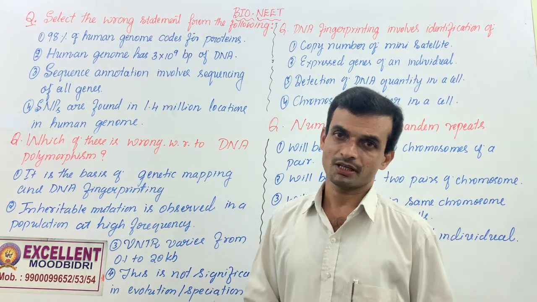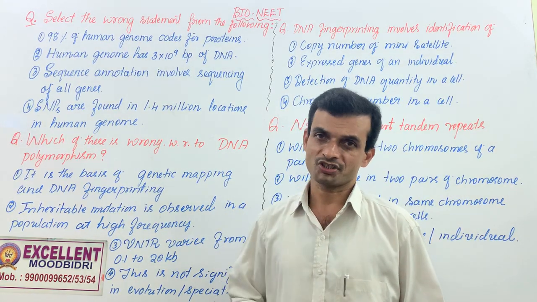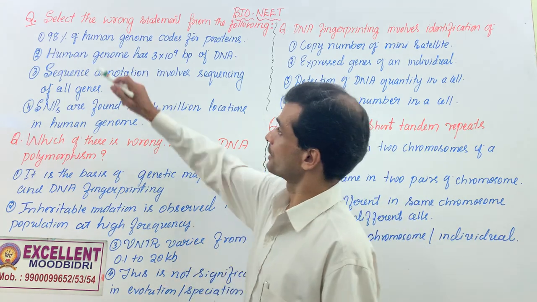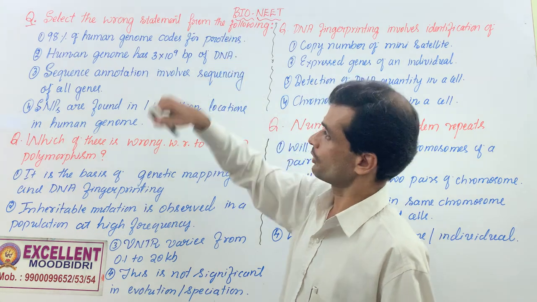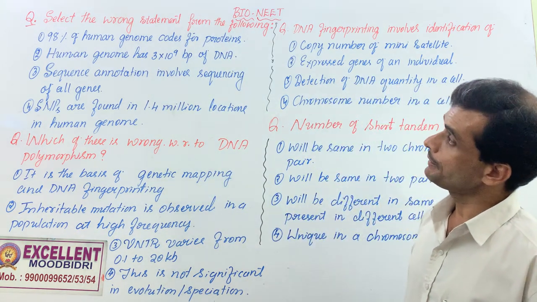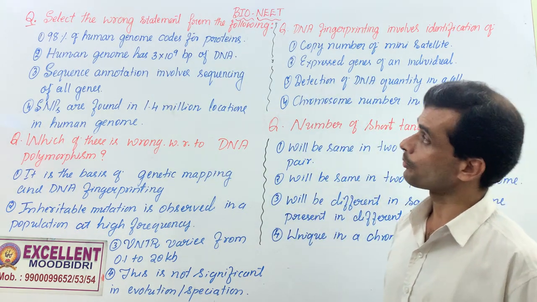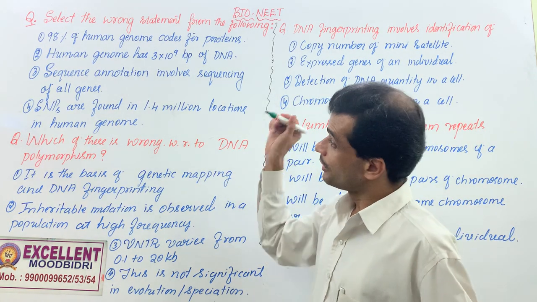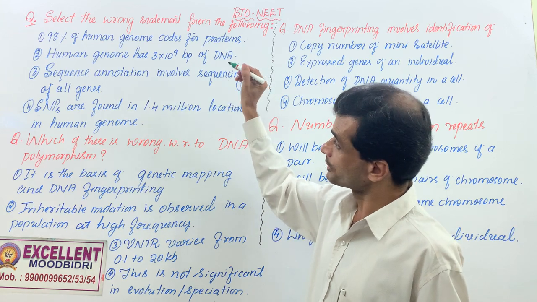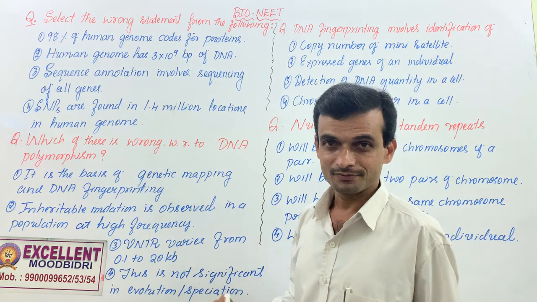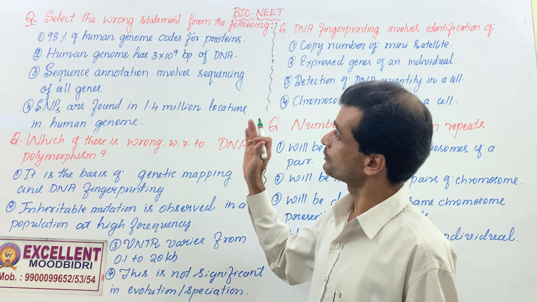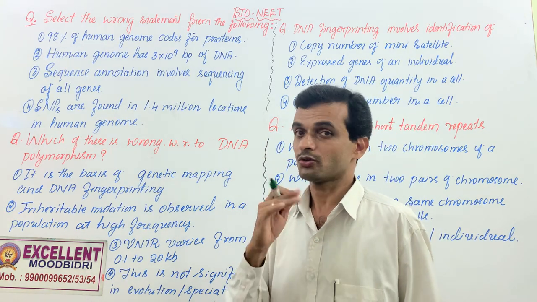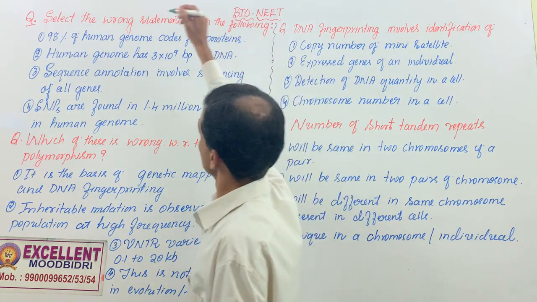What type of questions can be asked from Human Genome Project or DNA fingerprinting? Look at this. Select the wrong statement from the following. 98% of human genome codes for protein. Is it a correct sentence? Less than 2% of the human genome codes for protein. It means 98% of the human genome would be inactive, heterochromatin. So this is the wrong statement.